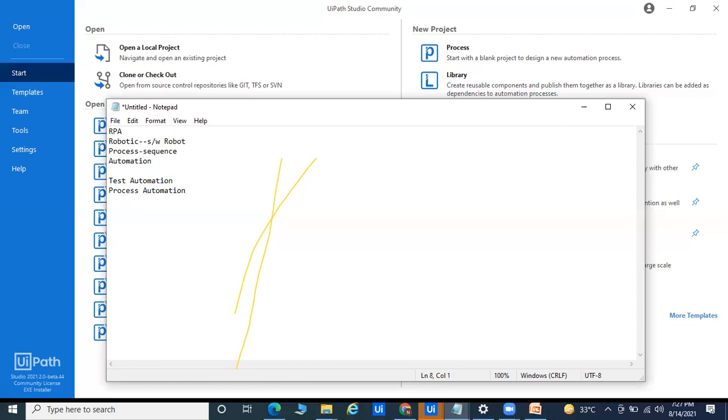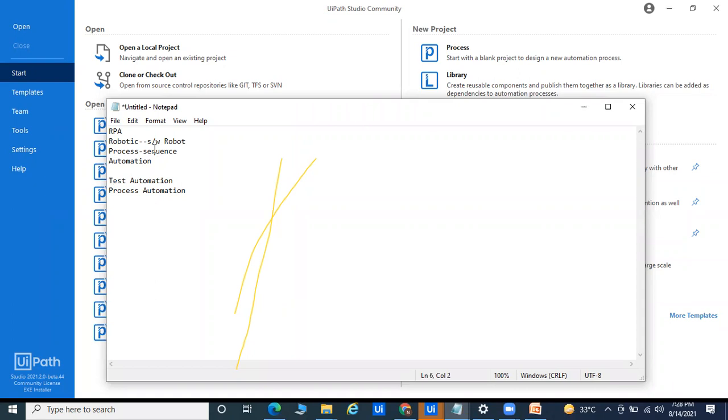If you ask me what is the difference between test automation and process automation: test automation is especially for testing whether the application is working fine or not. Test automation means verification and validation of any application through an automation tool like Selenium or UFT. There are n number of tools. So test automation and process automation are different things.